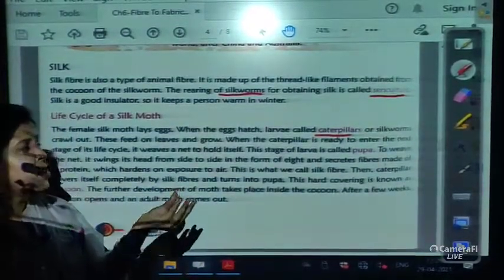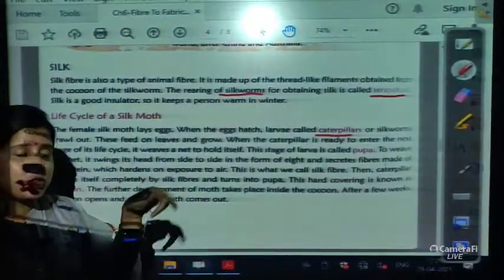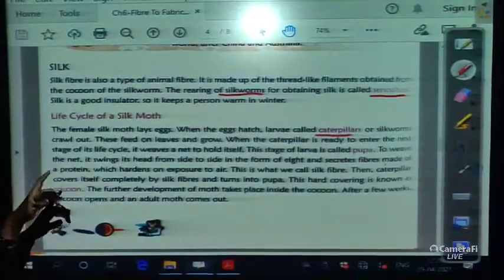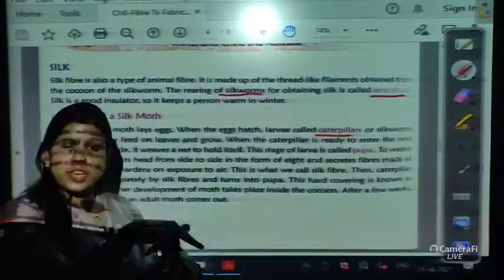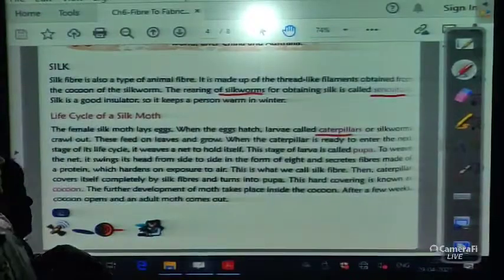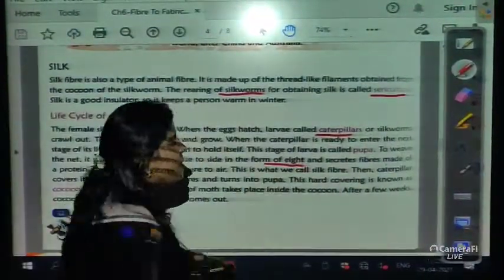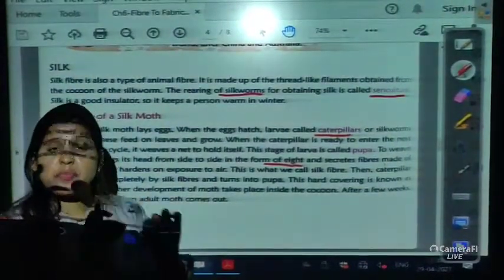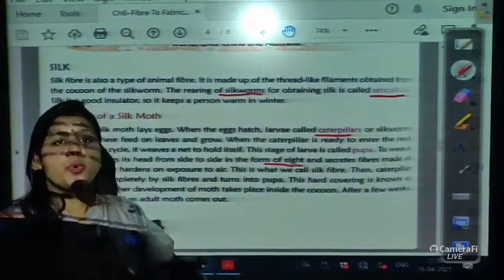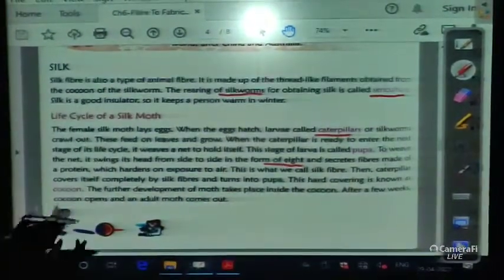This stage of the larva is called the pupa. This is known as the pupa when they weave a net. And how do they weave the net? It swings its head from side to side like an 8, and secretes a fiber made of protein. They secrete protein that develops into silk.